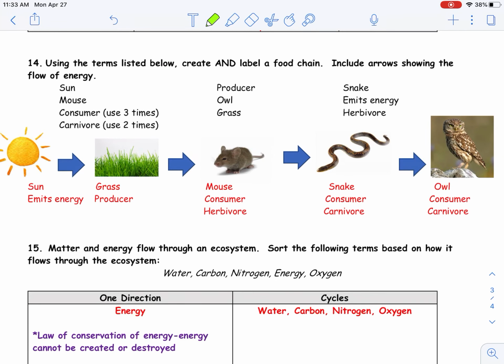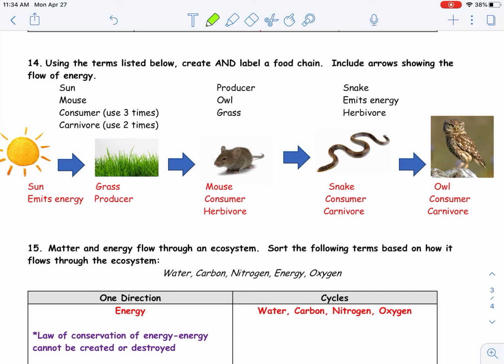Using the terms listed below, create and label a food chain. Include arrows showing the flow of energy. What you had to choose from was sun, mouse, consumers, which you need to use 3 times. Carnivores, you need to use 2 times. Producer, owl, grass, snake, emits energy, and herbivore.